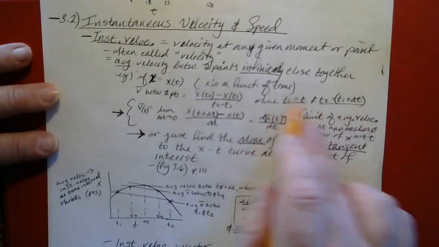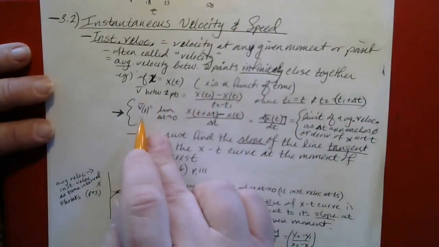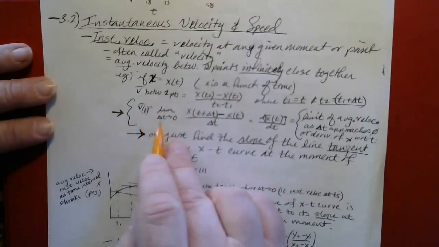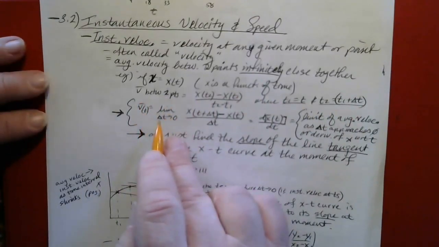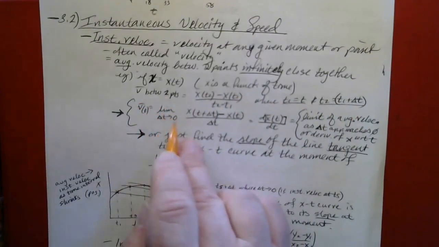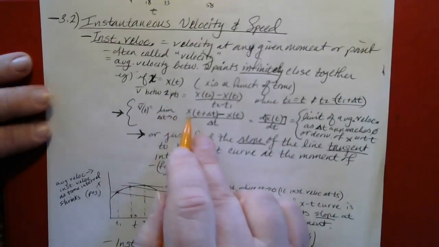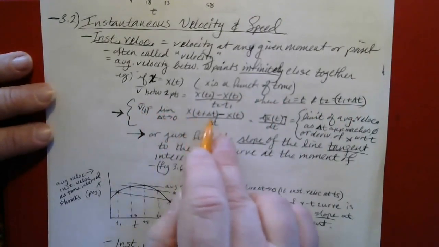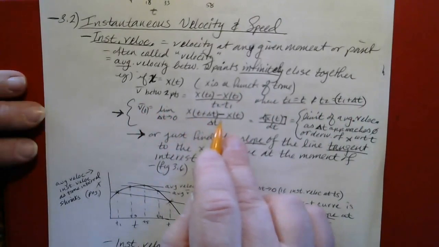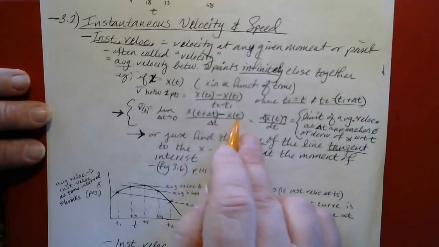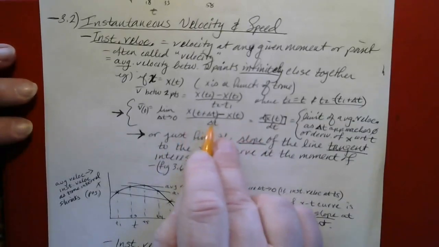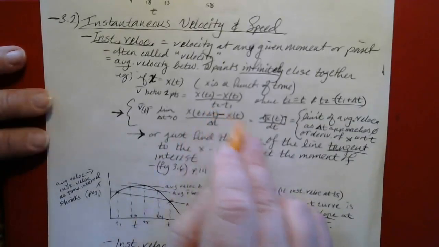I'm introducing this idea because the formal mathematical definition for instantaneous velocity, which is a function of time, is the limit as the time interval approaches zero of the position at time t plus delta t, or in other words, time 2, minus the position at time t, or in other words, time 1, divided by delta t, the change in time, which is t2 minus t1.